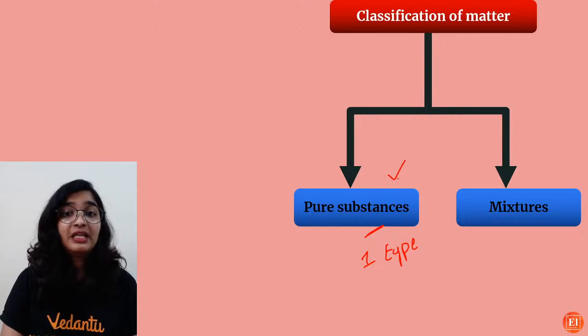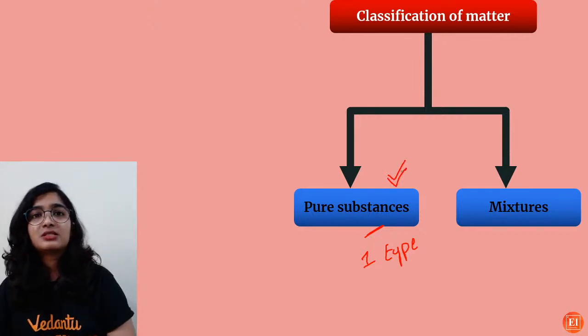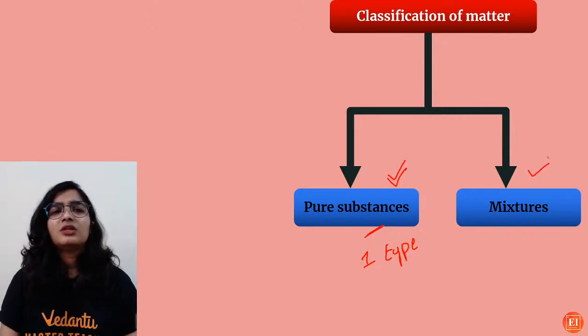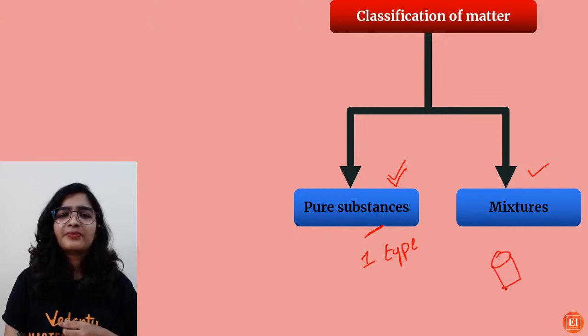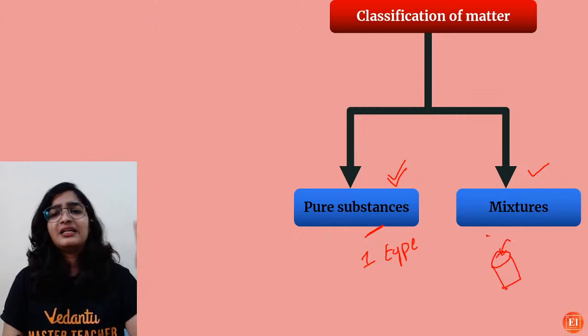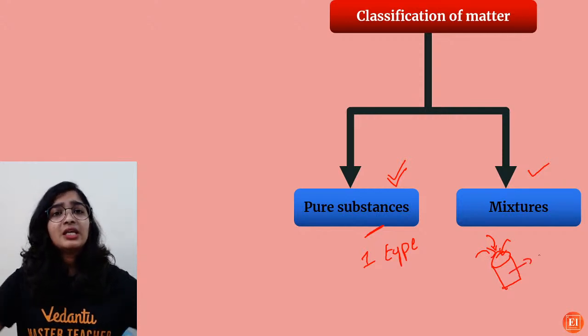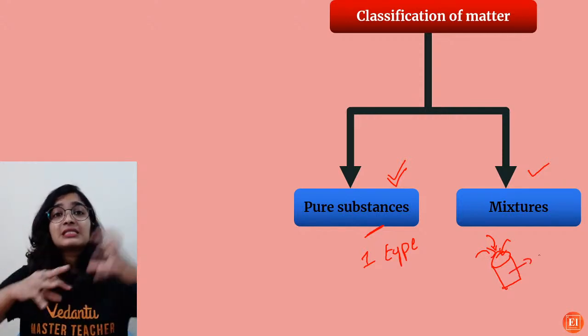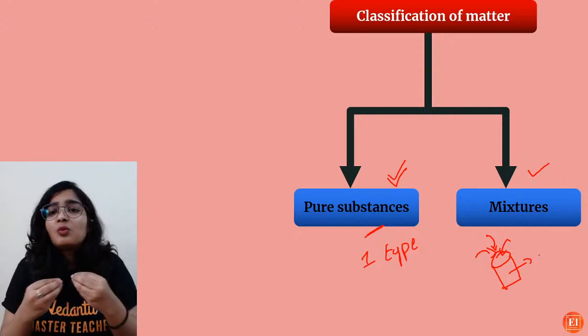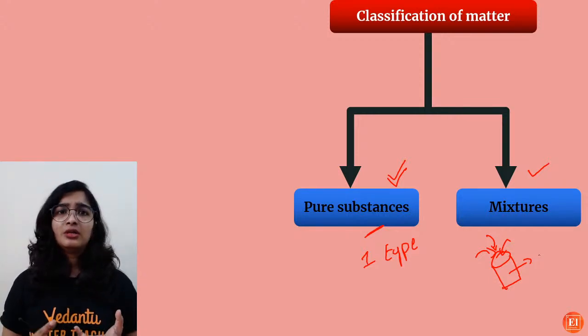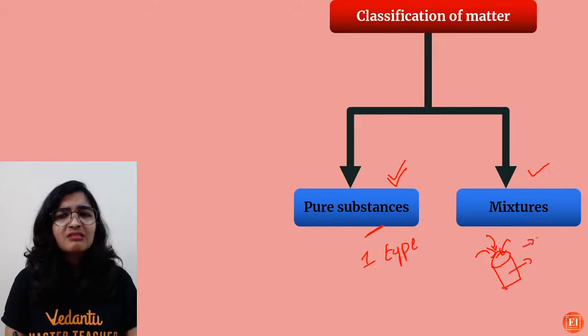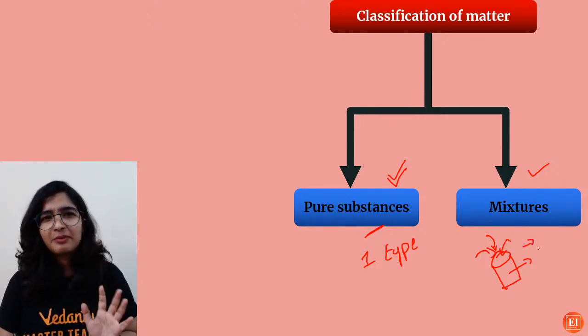Then it will be regarded as a pure substance. When it comes to a mixture, I'll take water, add lemon juice, add salt, sugar. So obviously you are mixing many things in whatever proportion you want. It's not made up of only one type of particle, right?